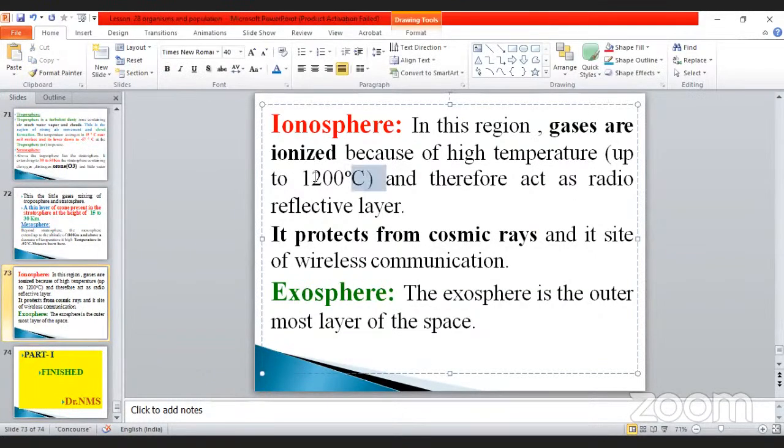In this area, ionization takes place. Ionosphere, ionization takes place. As a result, global warming also takes place in this area. The dust particles receive the temperature, so the temperature increases in this area. It protects from cosmic rays, and it is also the site of wireless communication. Exosphere: the exosphere is the outermost layer of space.